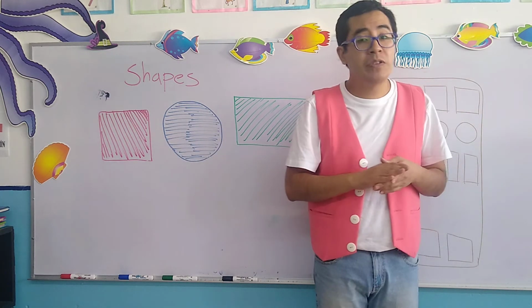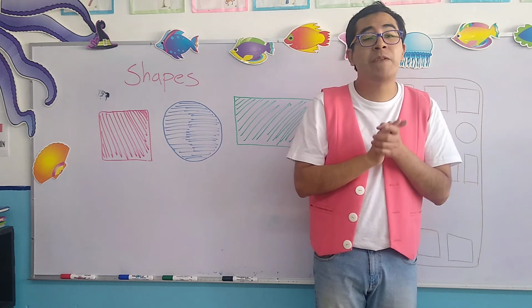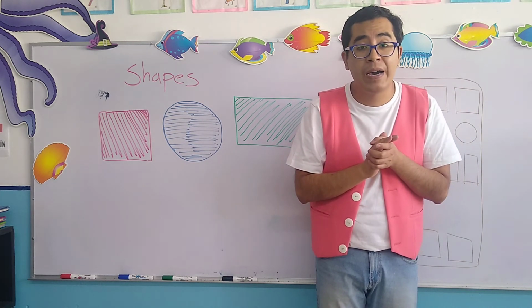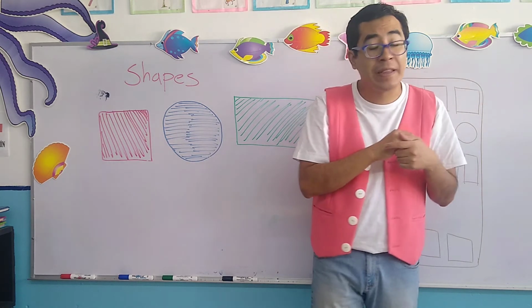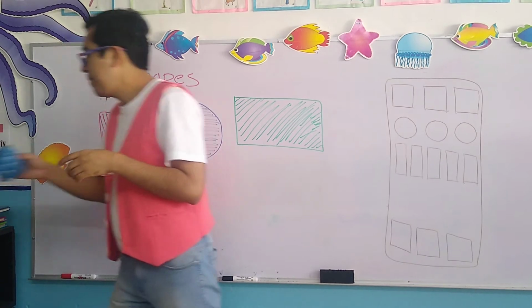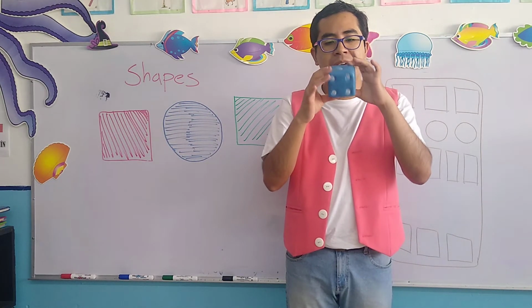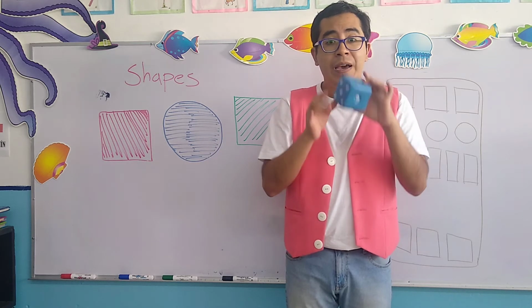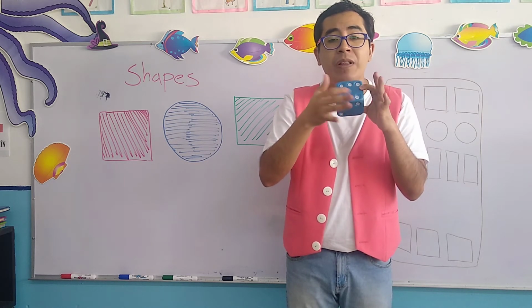And what about the squares? Okay, the most common example of a square is a dice. Now, I want to show you an example of what is a dice, okay? This one right here, and you see it, okay? It's a dice. And basically, on a dice, we have several dots.